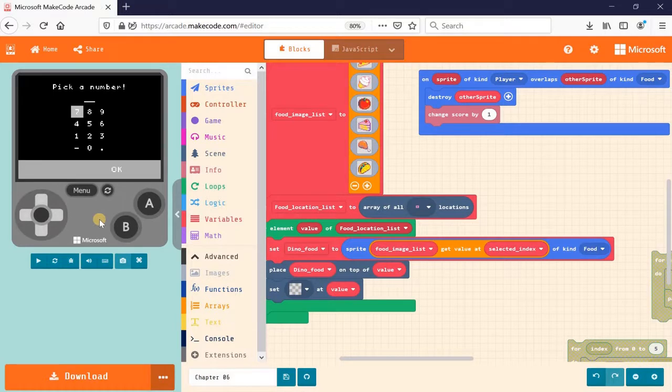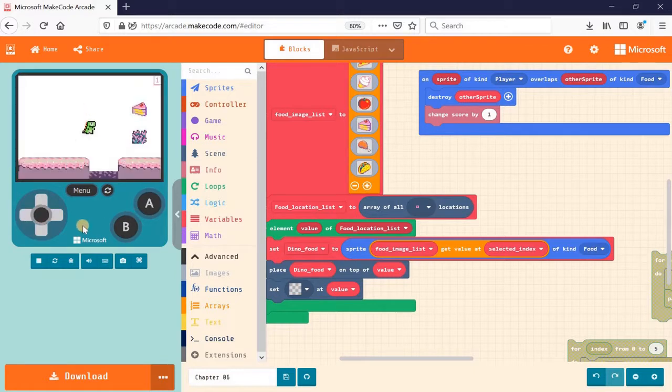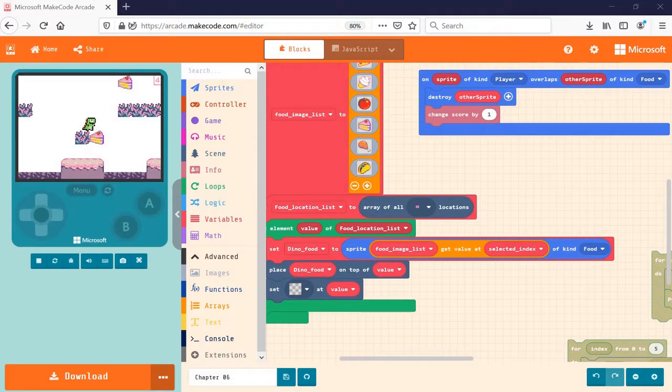Alright, let's try it out. Let me choose number 3 this time. Let's see what it is. Oops, I just collected one food accidentally. Now let me collect the second one. Okay, it's working. The cake disappeared and my score is increasing. Okay, so I have completed a very simple game here. What I did differently with my game this time is I added the usage of loop and array, and that allowed me to come up with options for the user to choose the type of food that they want to display in the game.